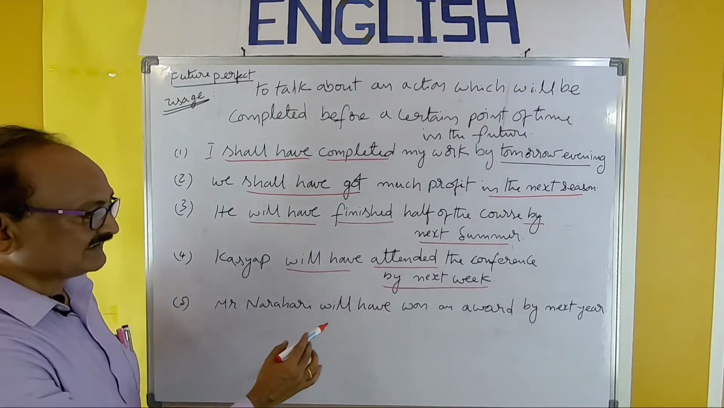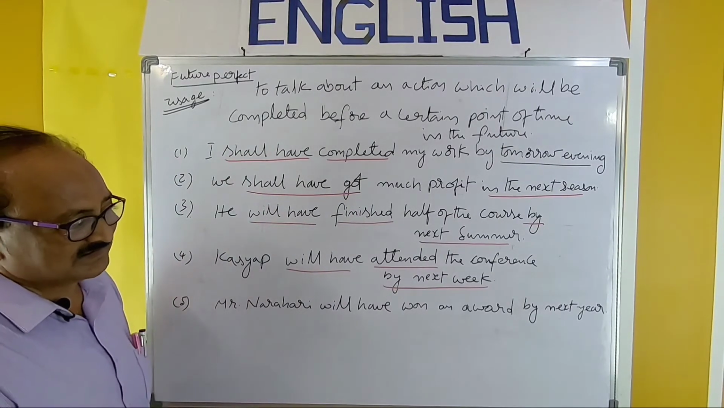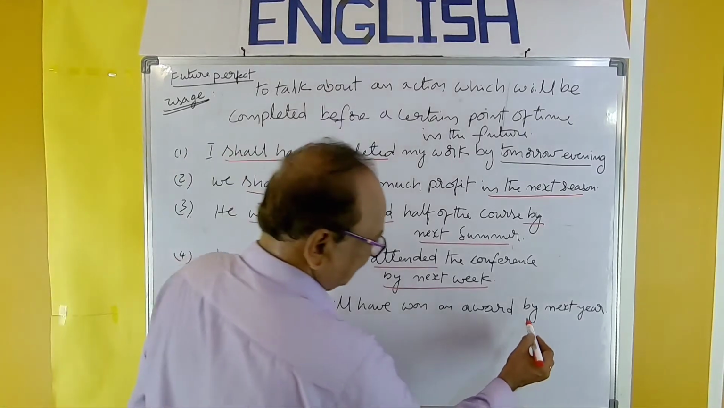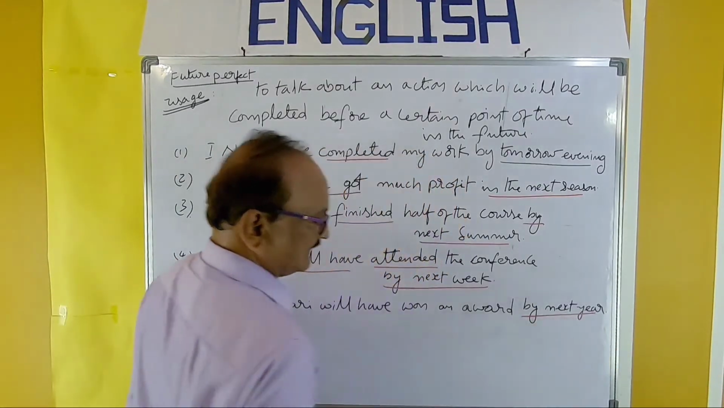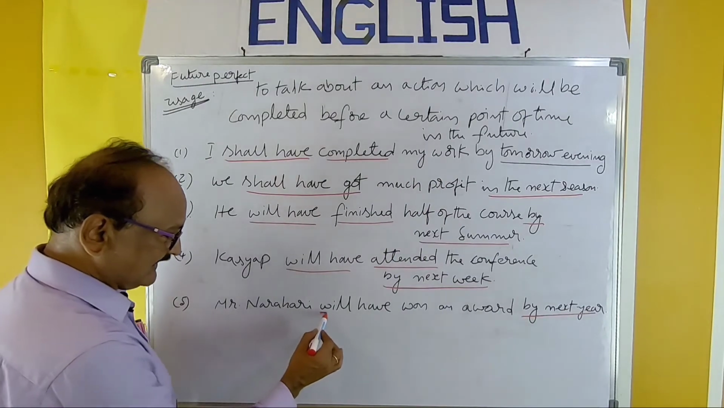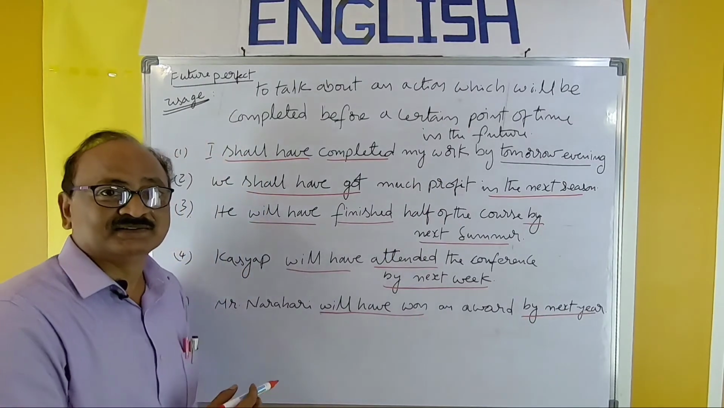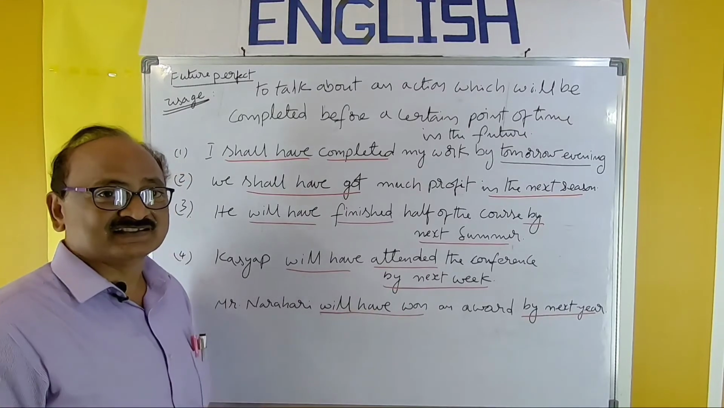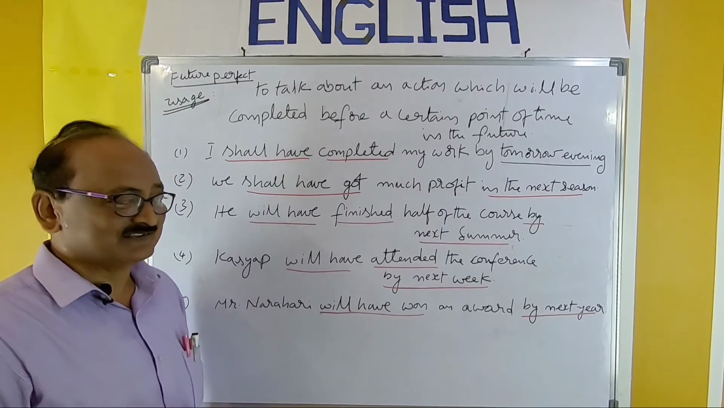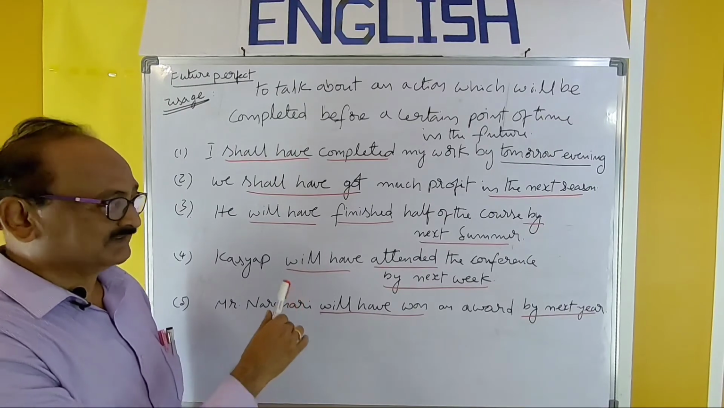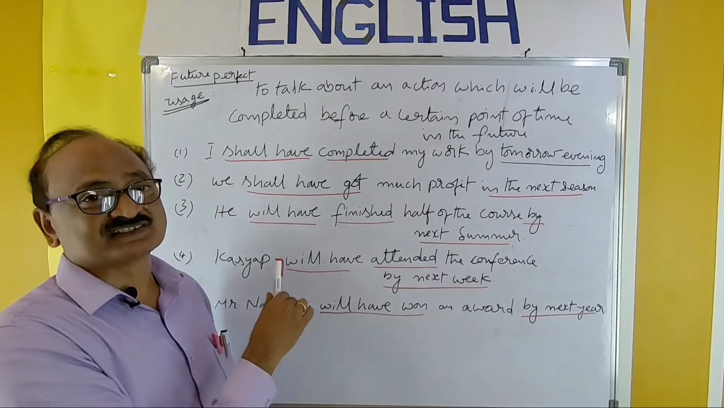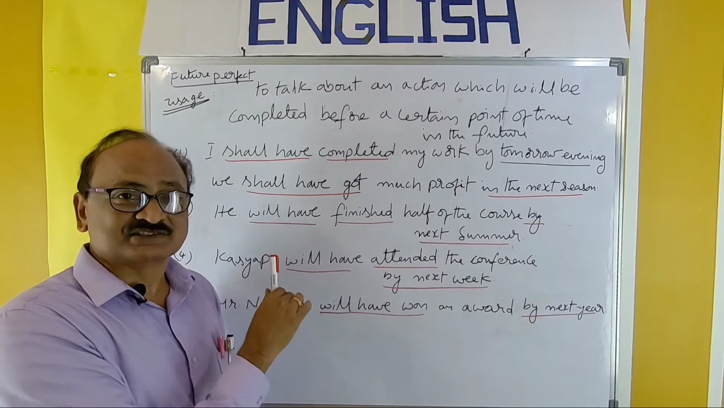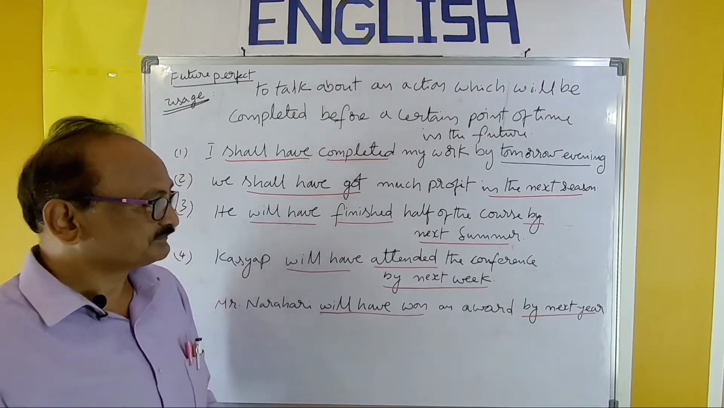Mr. Narhari will have won an award by next year. So by next year is the future point. And Narhari will have won. So will have won is the pattern. Will have are auxiliaries and won is the past participle. So in this manner, with this sort of context and situations, we have to use this future perfect.